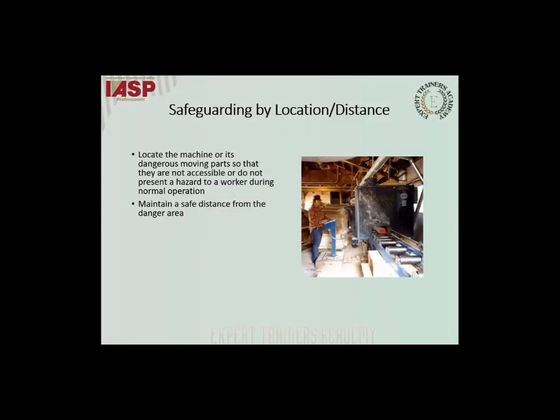Safeguarding by location or distance. Locate the machine or its dangerous moving parts so that they are not accessible or do not present a hazard to a worker during normal operation. So you must use a guard to maintain a safe distance from the danger area, from the operation of the machine, basically.